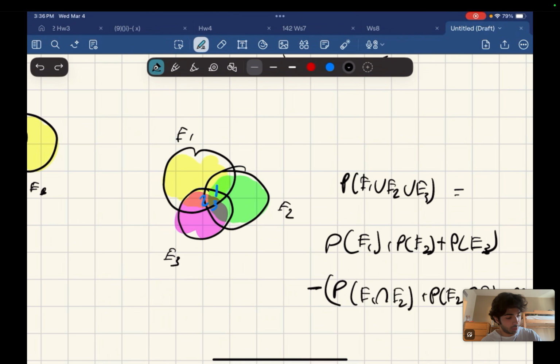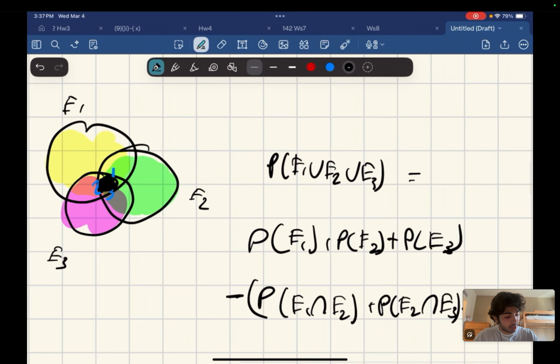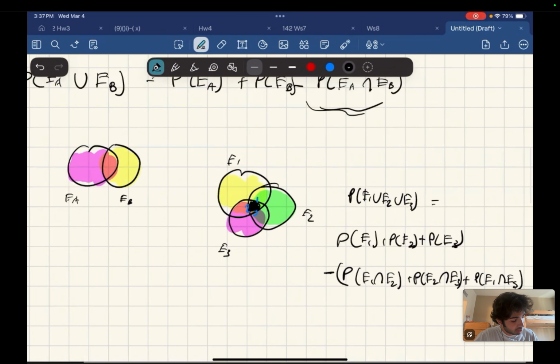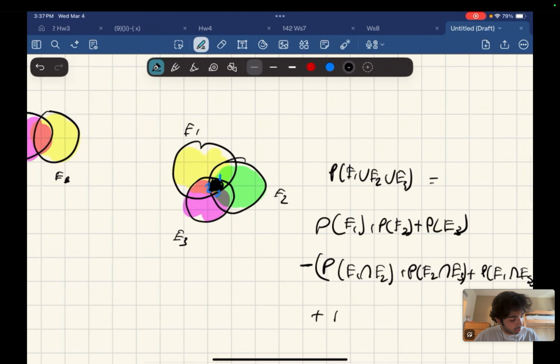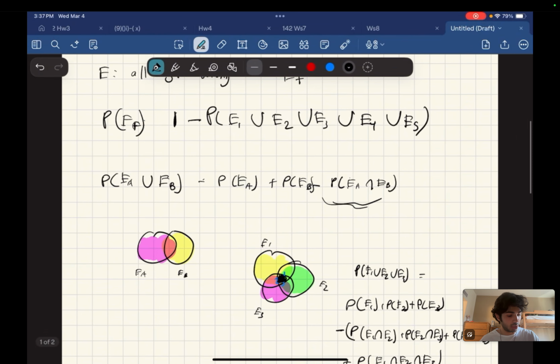But the issue is we no longer count this double counting or this double counting or that double counting. But the issue is now we never count this middle part ever, because we subtracted every time that intersection among intersections was counted. So now we have to add back that middle portion. And that means we add back the probability of event 1 and event 2 and event 3. All right, so we have our foundation for this question now.